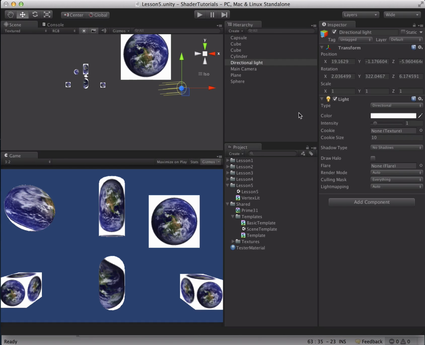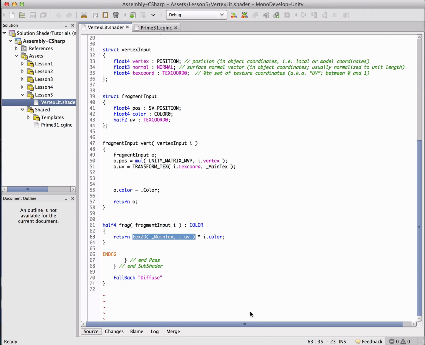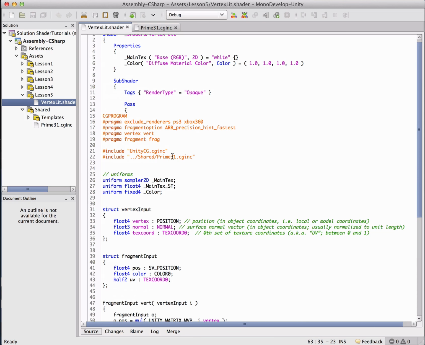In the process of doing that, we're also going to learn about includes, which are the first thing we do here. Includes allow you to take your common shader code and put it in a separate file. We've seen this before when we include Unity CG. This is just a file with a bunch of shader code written in it.